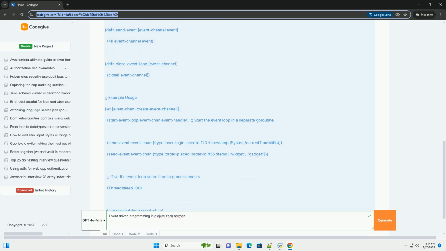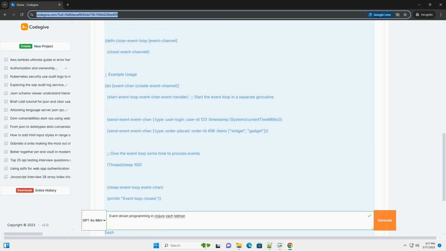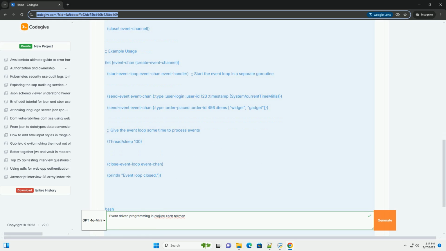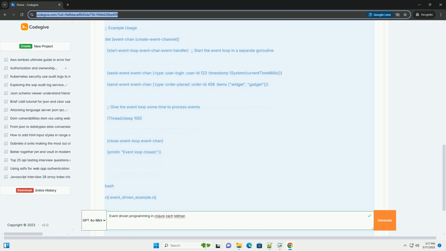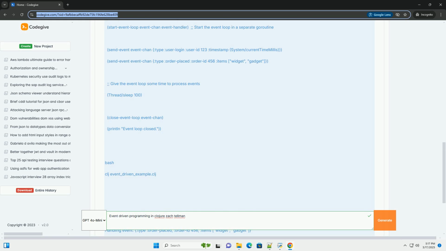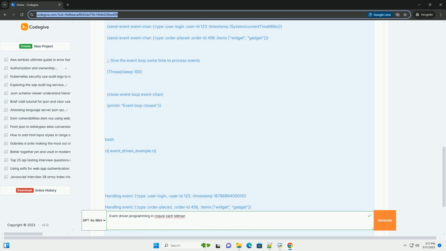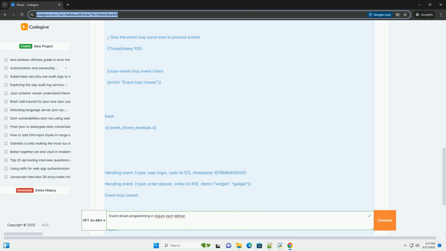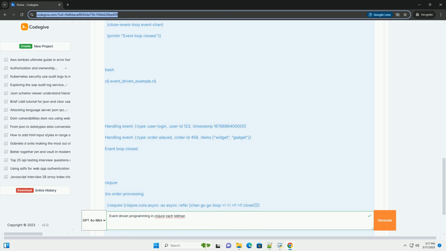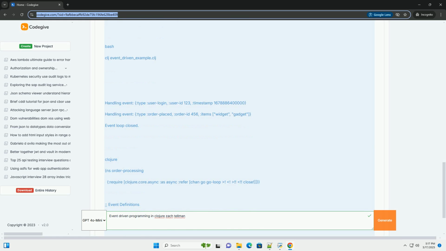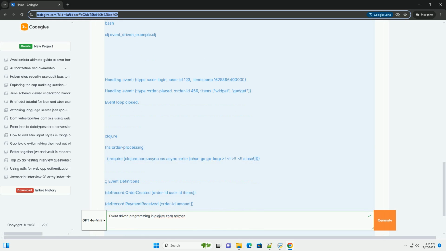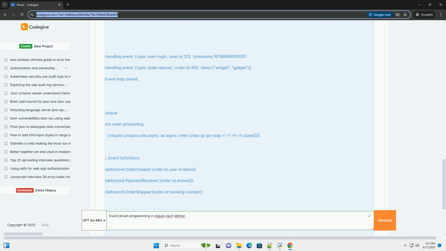What is event-driven programming? In event-driven programming, the flow of the application is determined by events. An event is a significant occurrence that the system needs to react to. Instead of a rigid, predefined sequence of operations, the system listens for events and then executes code to handle them.